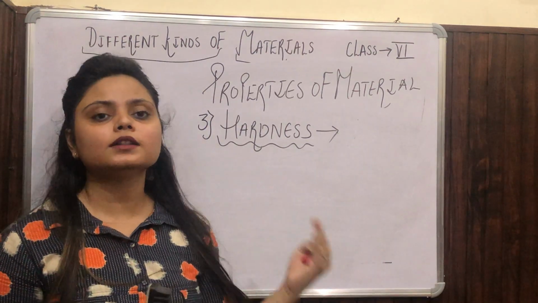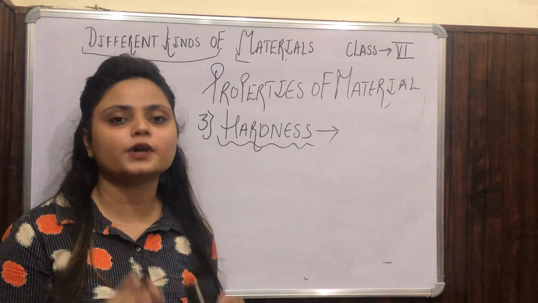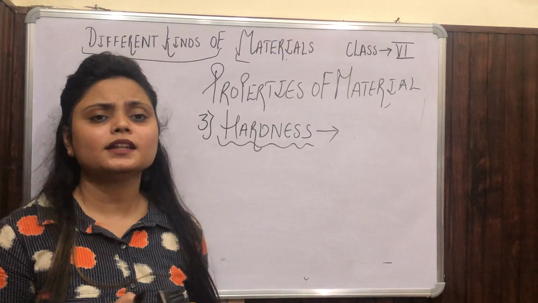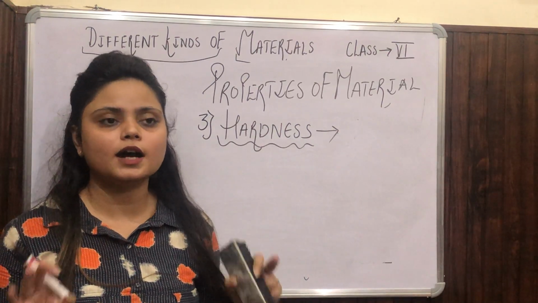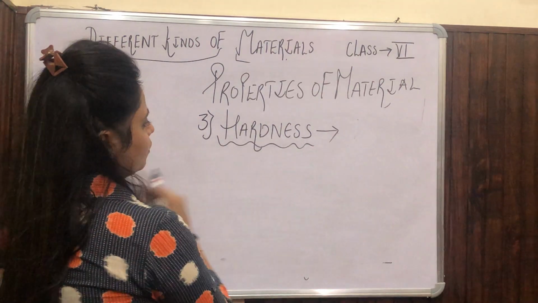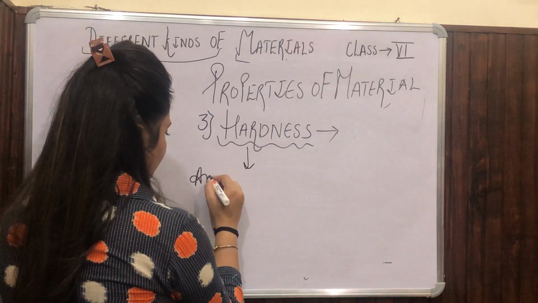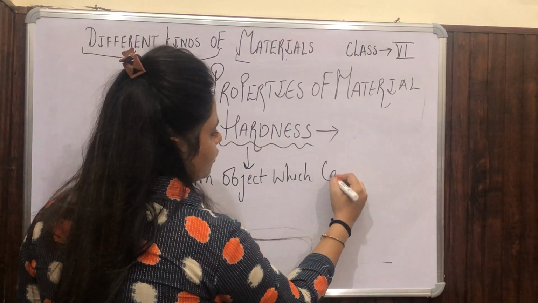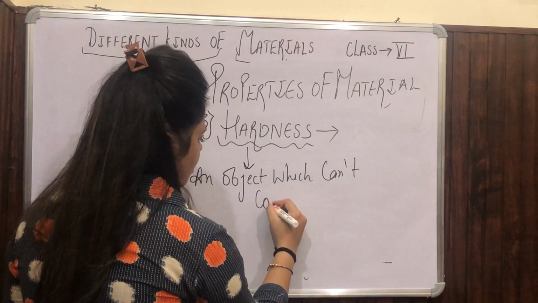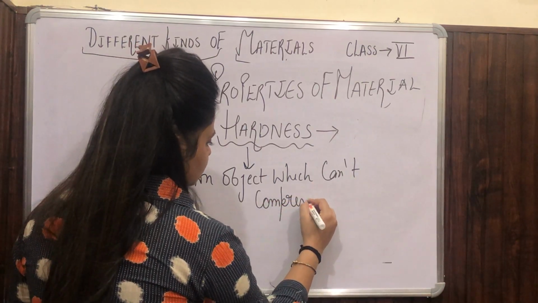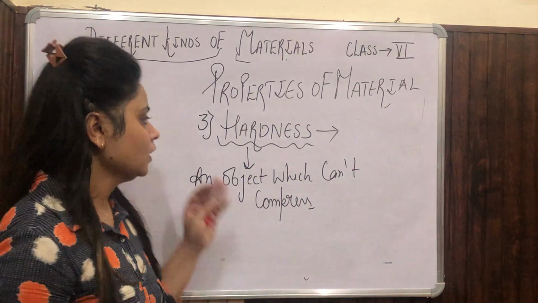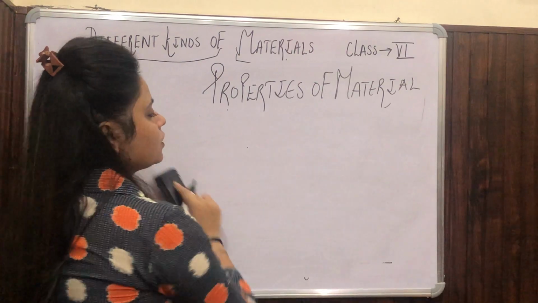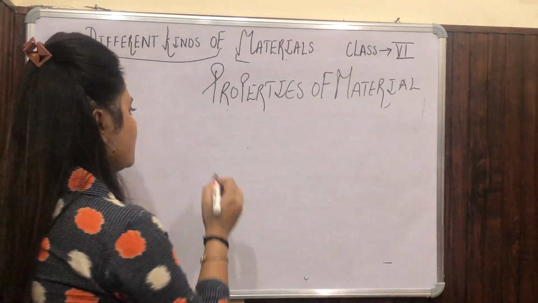We can define hardness on this basis: the object which can compress does not come in the category of hardness, and an object which cannot compress is hard. So you have to know that hardness is just this: if it cannot compress, then it means it is hard.